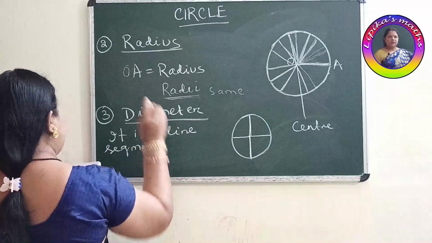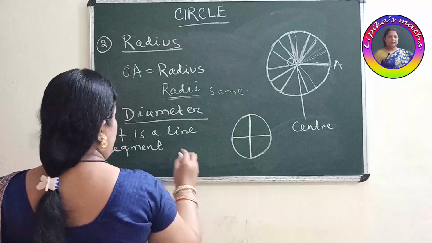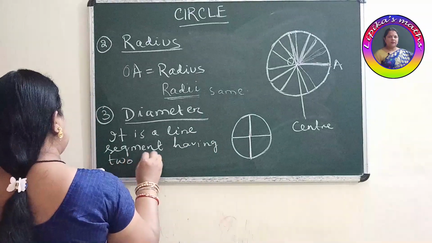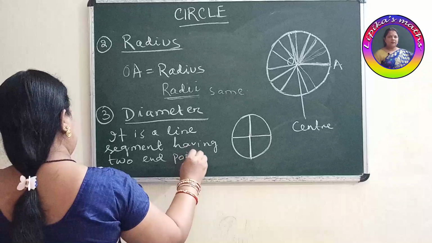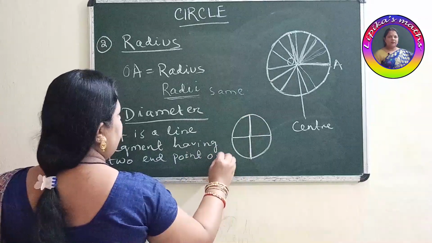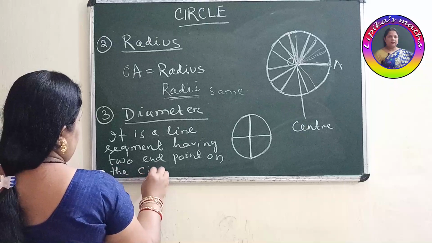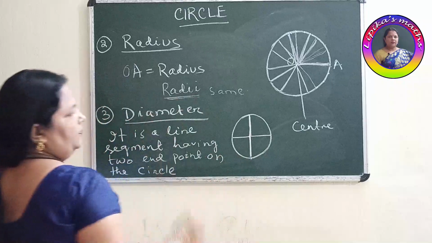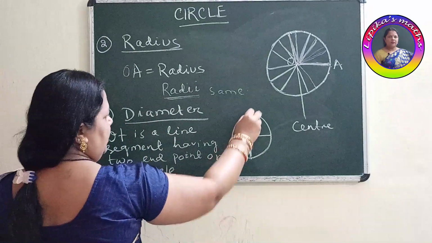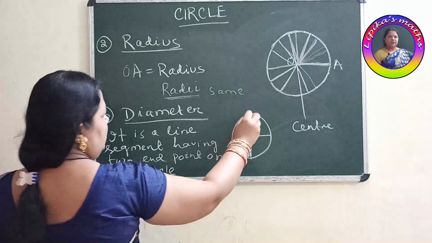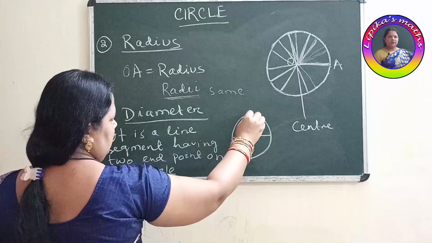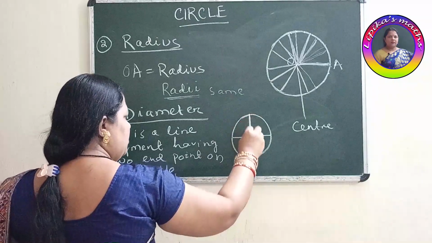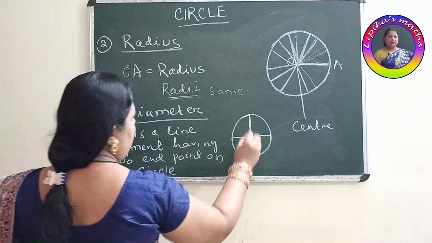It is a line segment having two endpoints on the circle, which is passing through the center. Clear? This is the interesting fact of diameter: the line which joins 2 points on the circle and which is passing through the center, that is called your diameter.